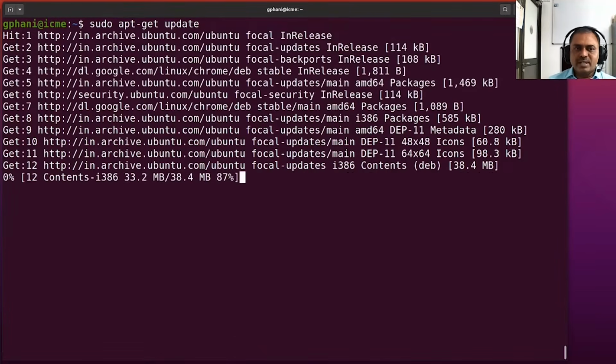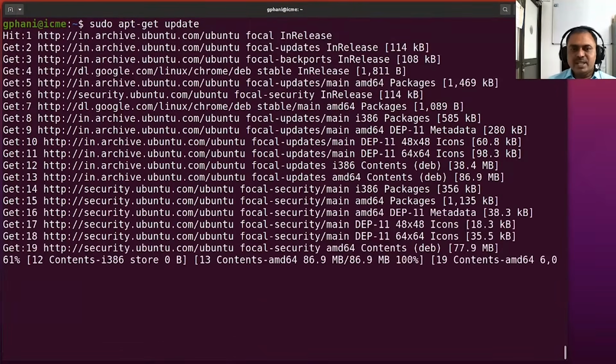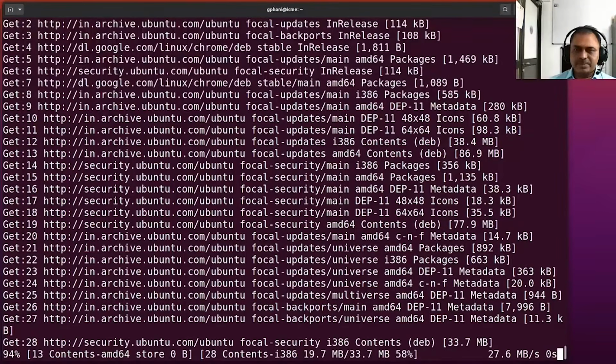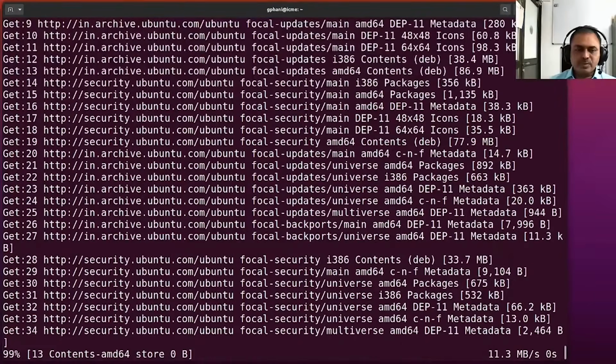So when you run sudo within a few minutes of authenticating, then it would not ask for a password, but if quite some time has elapsed, then it would ask for the password again. As you can see that the updates are being fetched from various repositories, and depending upon the network speed or the network connectivity, it could take some time, and usually you would wait for it to finish and return control back to you on the prompt.